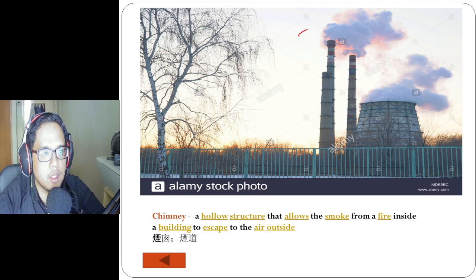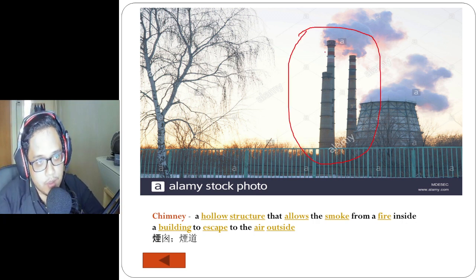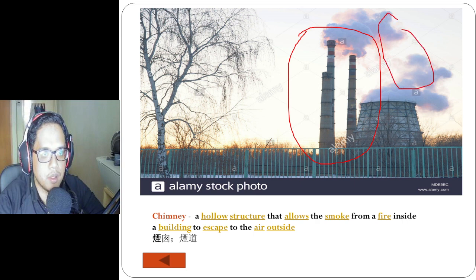Wait a second. All right, this is what we call chimney. Chimney usually, any smoke from inside will go outside. This is the smoke, and this is the chimney. A chimney is a hollow structure that allows the smoke from a fire inside a building to escape to the air outside. Because of the smoke inside this factory, they need to release it, so they use a chimney to release the smoke.